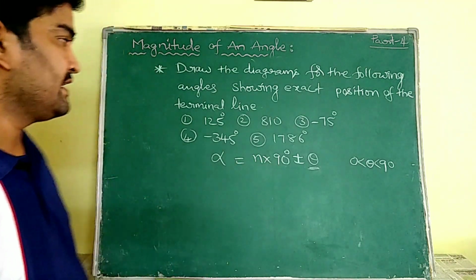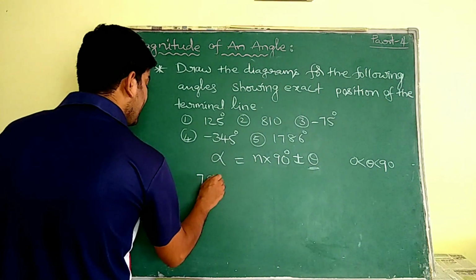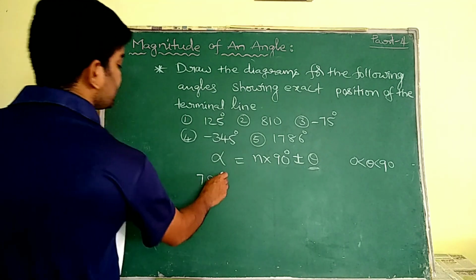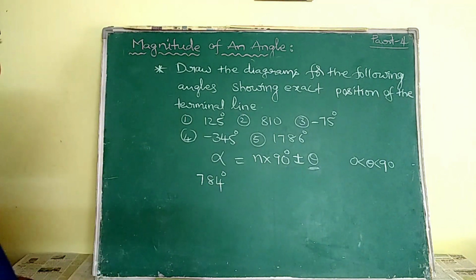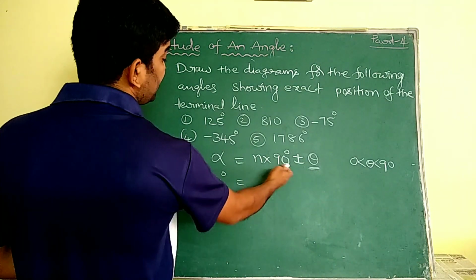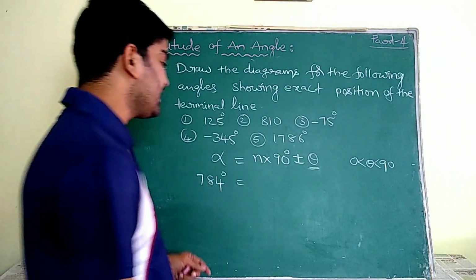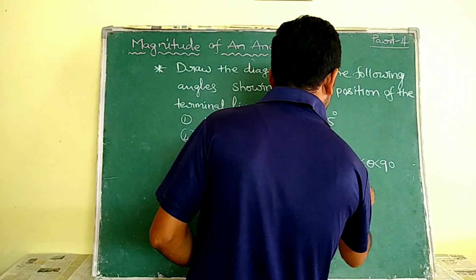Here I am going to show you one thing. 784. Let us consider this as alpha. So I have to express this 784 as multiples of 90 plus or minus theta. That means I have to divide this 784 by 90.